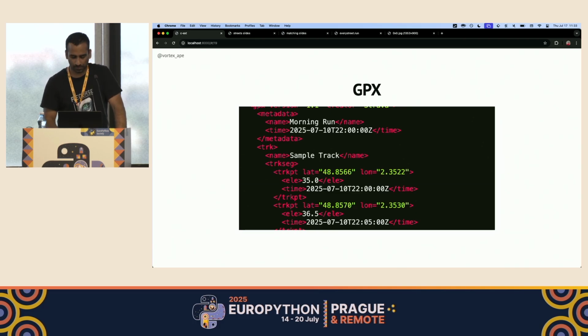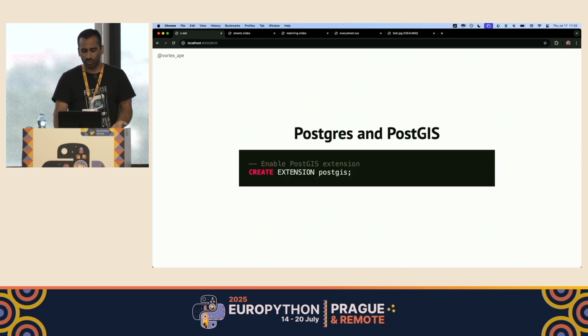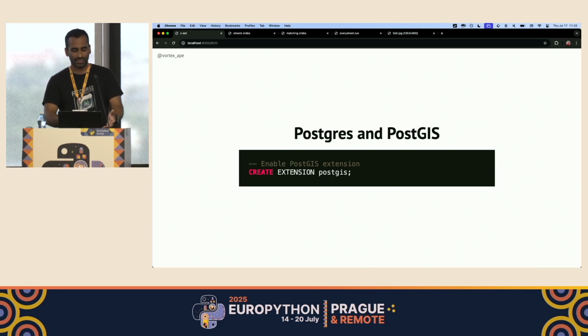So where do we store all the spatial data? That's where Postgres and PostGIS come in. Postgres is an incredibly powerful database which has been around forever, and PostGIS is an extension that turns Postgres into a fully fledged spatial database. You can enable it in Postgres by just running create extension PostGIS.